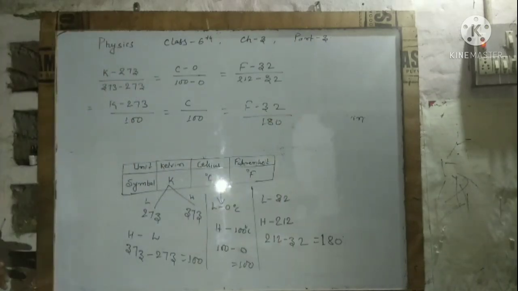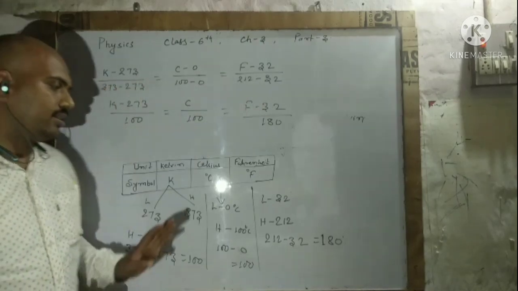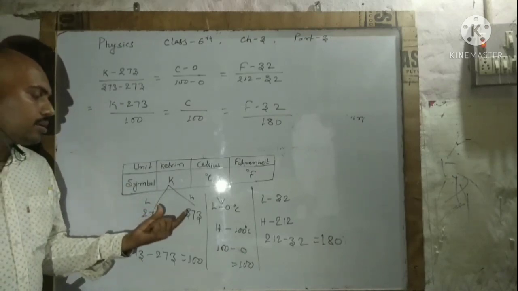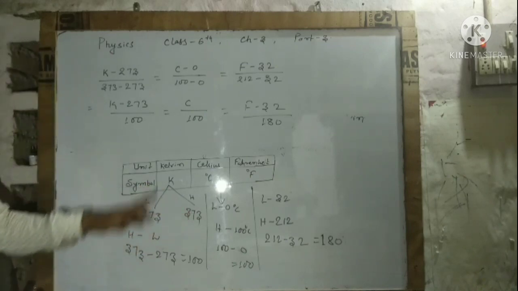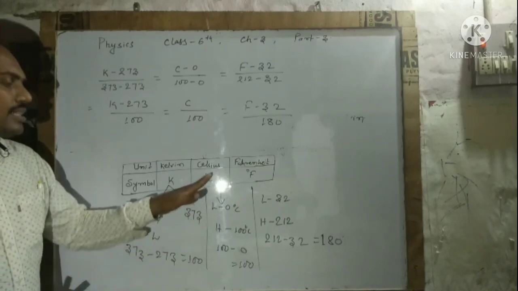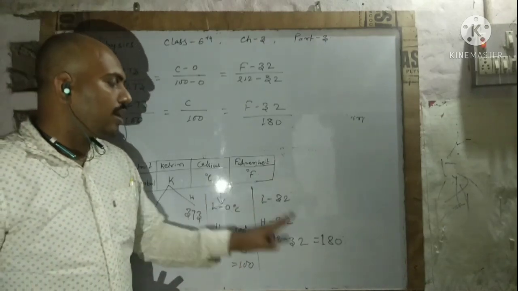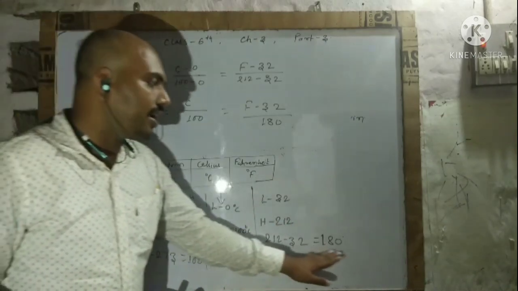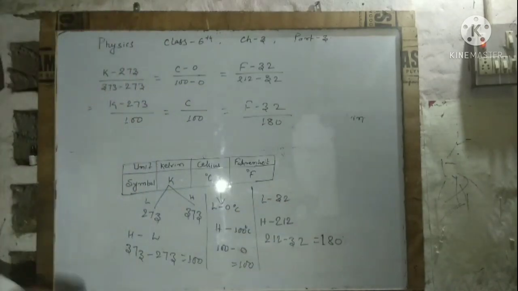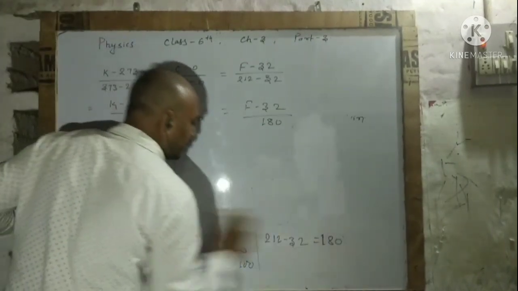So here we have formed a relation between Kelvin, Celsius and Fahrenheit. How have I created this relation? I have just explained that Kelvin has 100 divisions between 273 and 373. Celsius also has 100 divisions between 0 and 100 degrees Celsius, while Fahrenheit has 180 divisions from 32 to 212. Now let's see how we can form a formula and how we will use it.